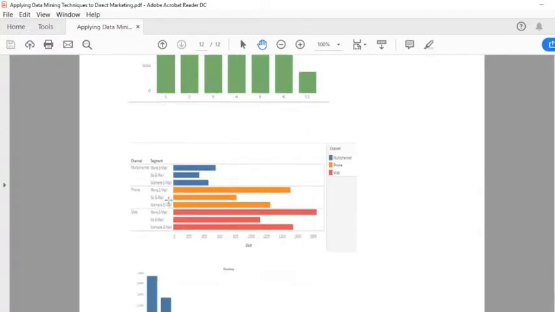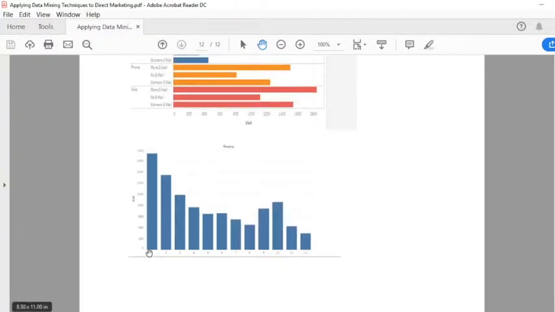When the graph of channel versus visit was further subdivided into segment, it was found that the men's email segment through the web channel was most impactful. On plotting recency with respect to visit, it was found that the most recent customers, that is the ones who visited the store within 1 month, showed up at the store the most.